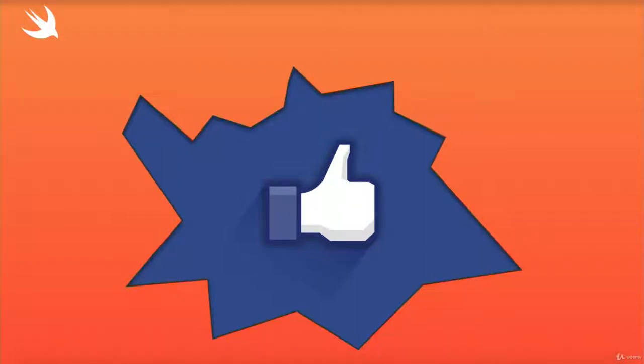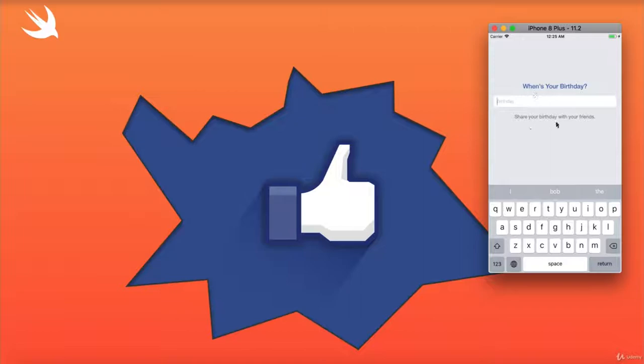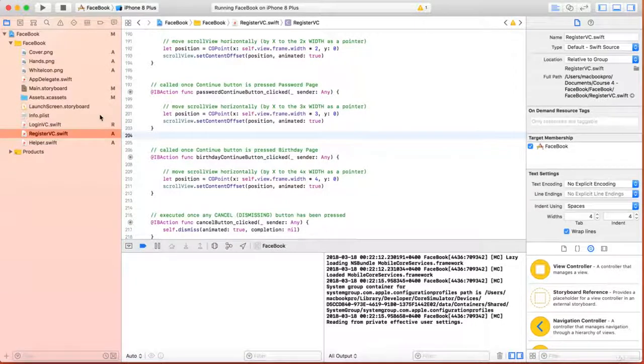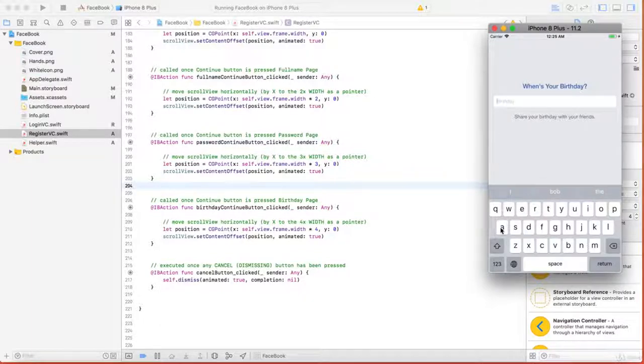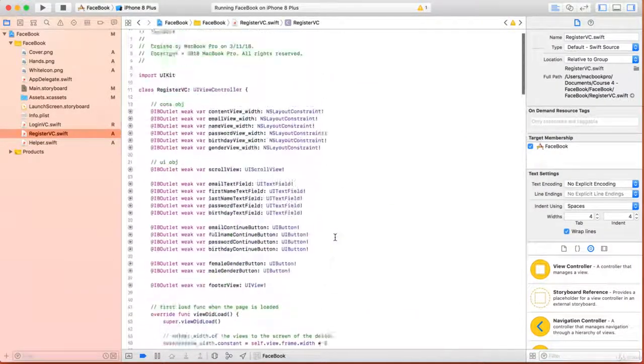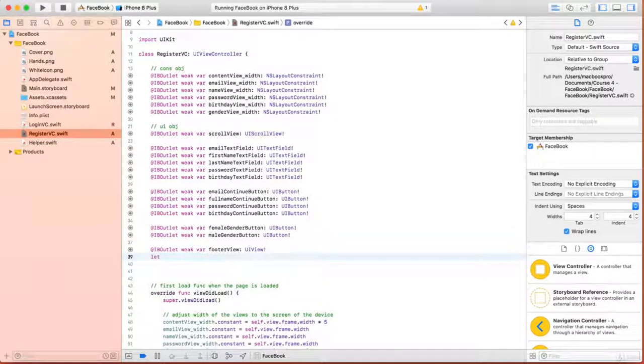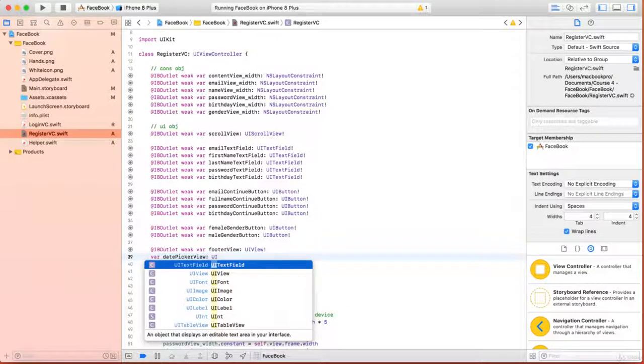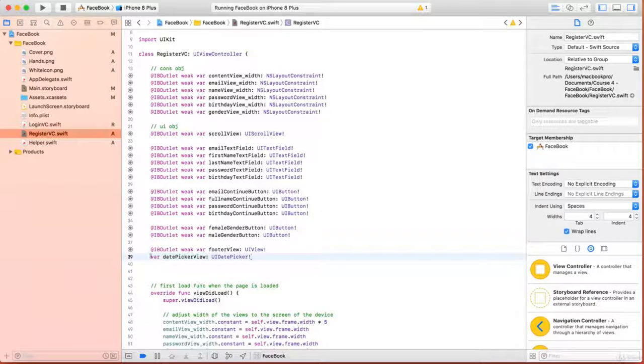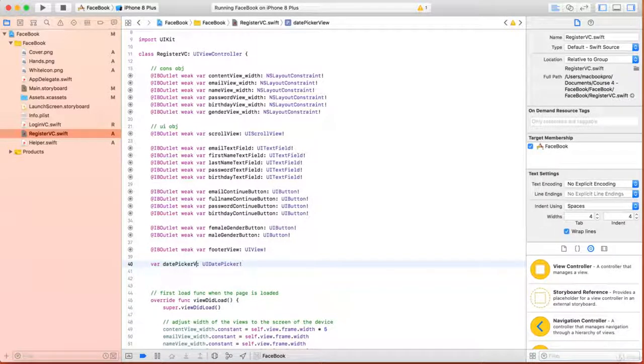Okay guys, so we are doing excellent work, and as the next step we need to work on the date picker for our birthday text field. For that purpose, the first thing that we need to do is create the object as a date picker view. I'll scroll to the top right over here. I'll write a new constant which will be let or var datePickerView of type UIDatePicker. Here we go. Or you can write just datePicker. Not a problem at all.